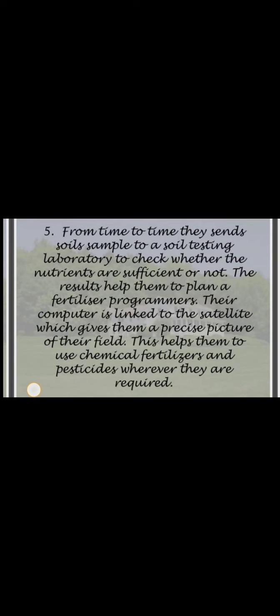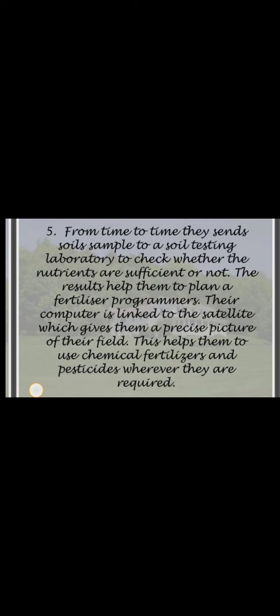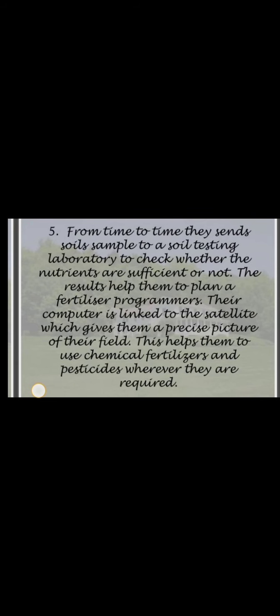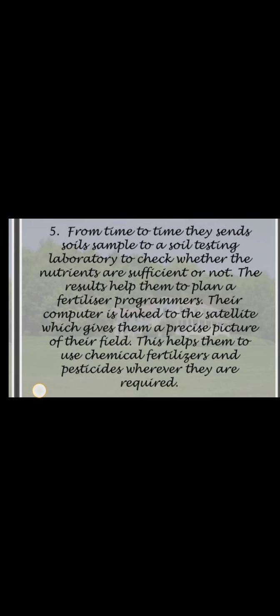This helps them use fertilizers and pesticides wherever they are required. So they are checking their soil from time to time, and their farm is controlled by a satellite-controlled computer, which gives them the correct picture of their field. This helps them use chemical fertilizers and pesticides wherever they are required.